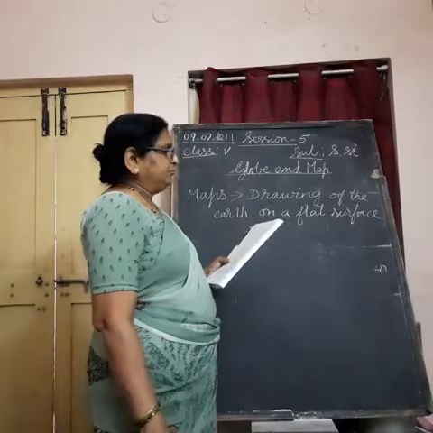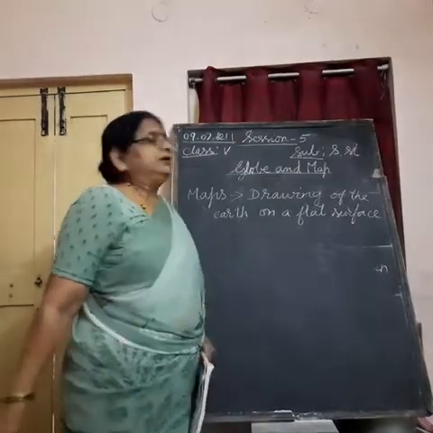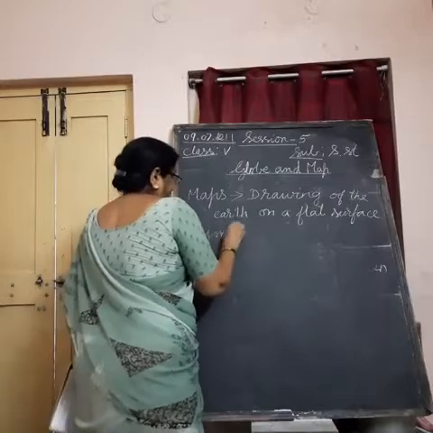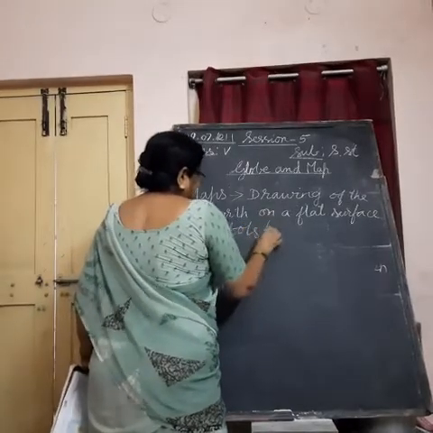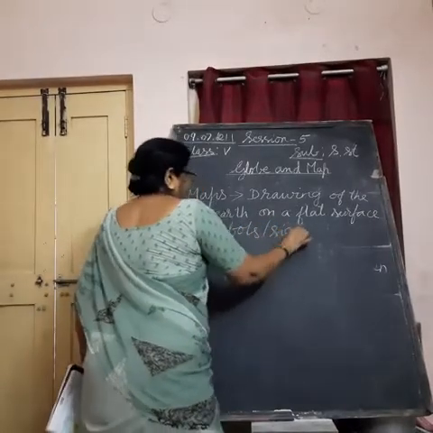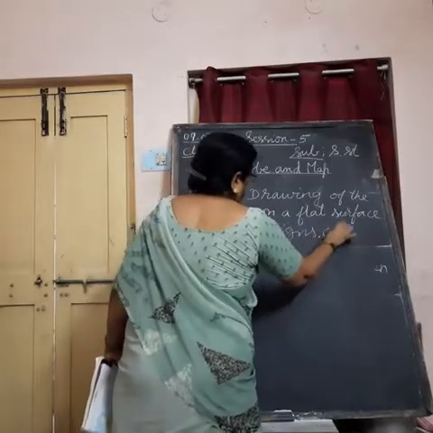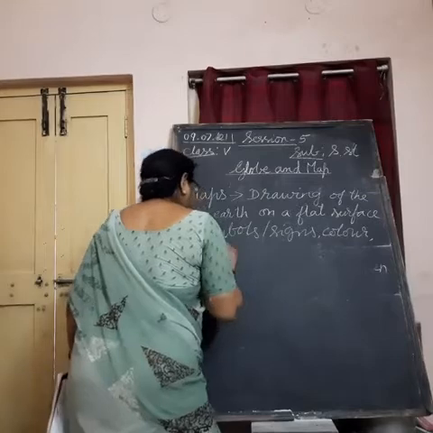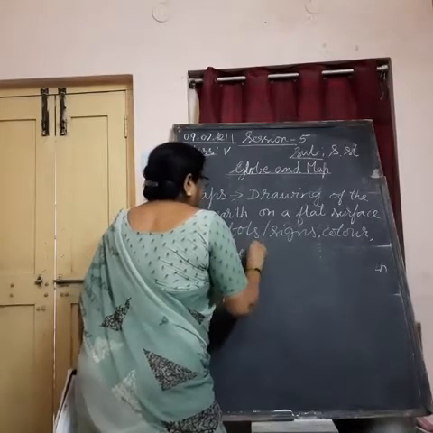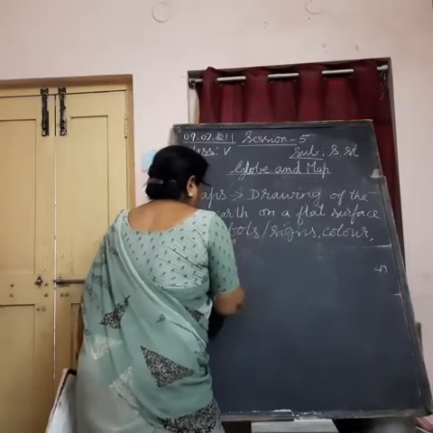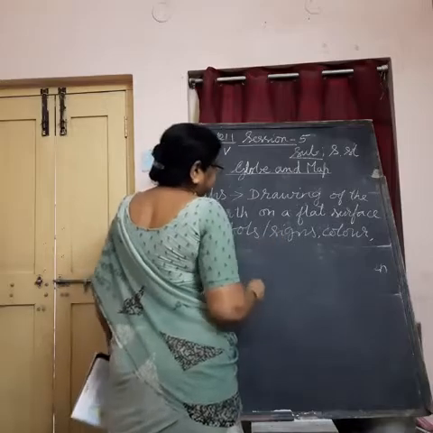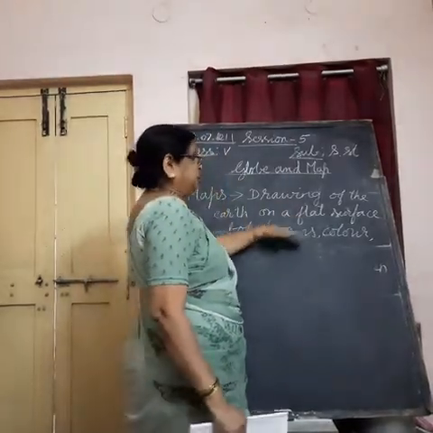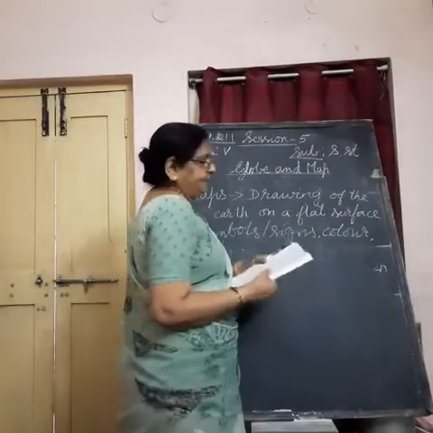Details are shown through different symbols. We use different symbols, means signs, color, direction. Let's see, signs and symbols and color are used to show different things on the same map.